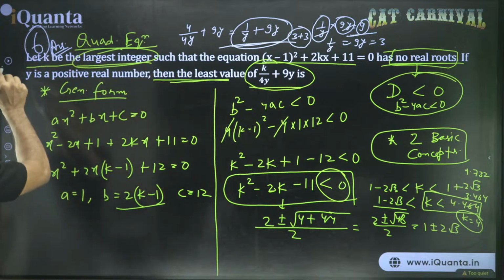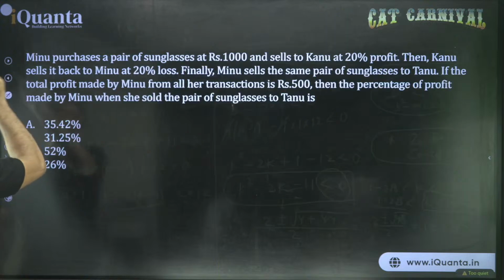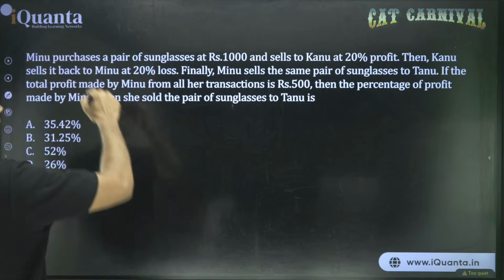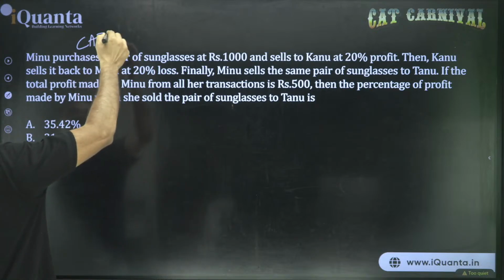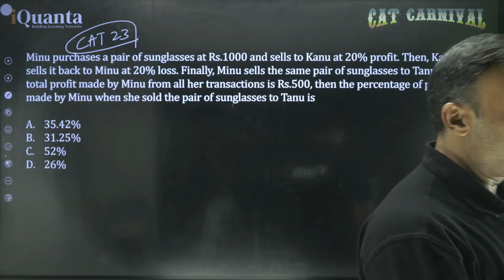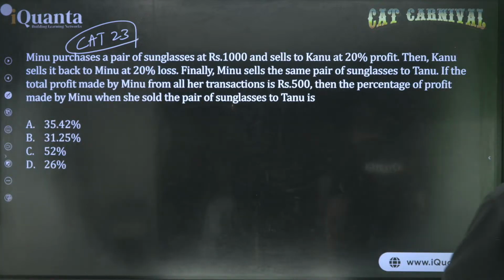Chalo, let's take another example. I'll give you this, an easier question. Now I want to point out that this is a CAT question, CAT 23, the so-called most difficult paper till now.